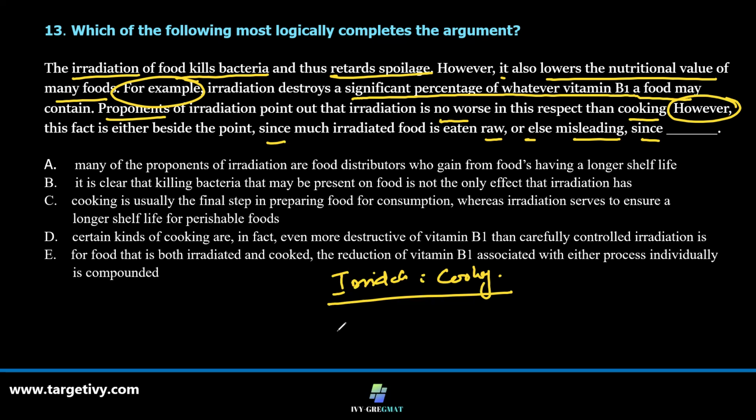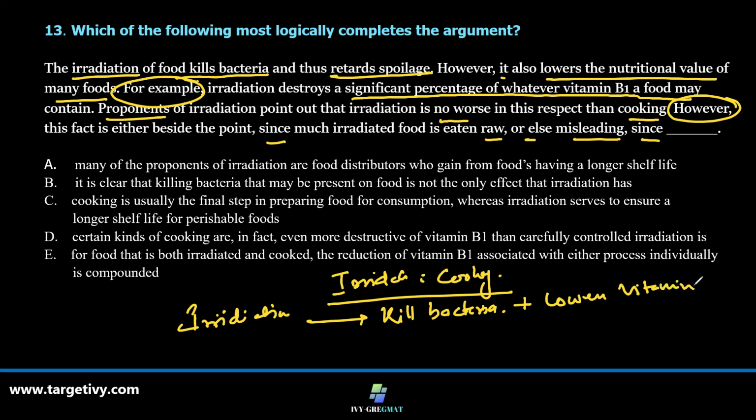Irradiated food kills bacteria, and it lowers vitamins, a certain type of vitamin, B1. This is the first fact.